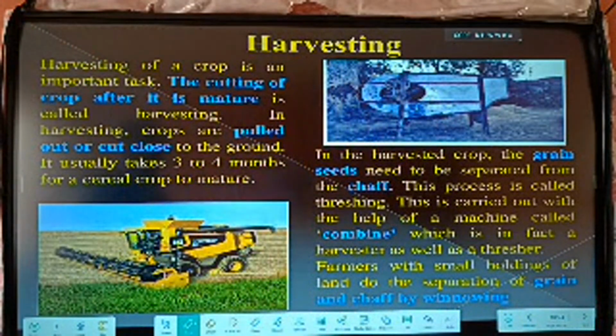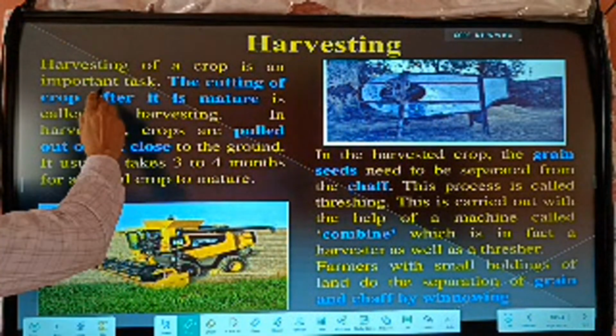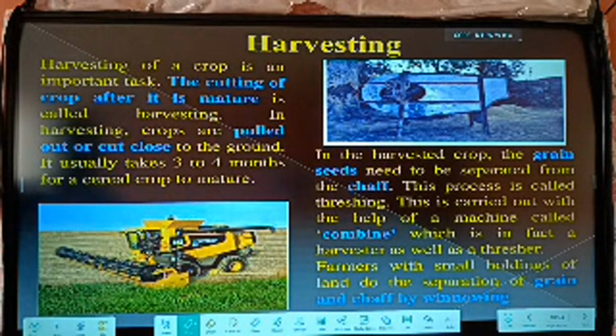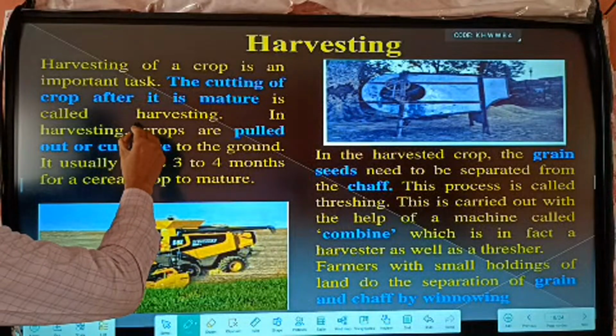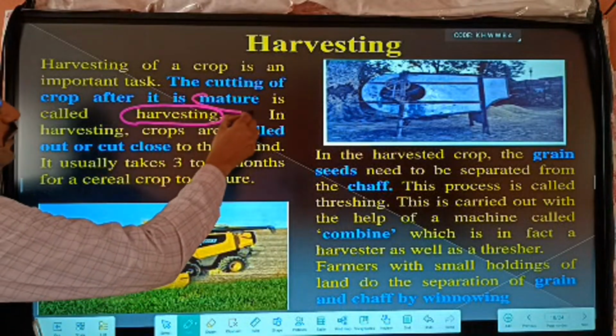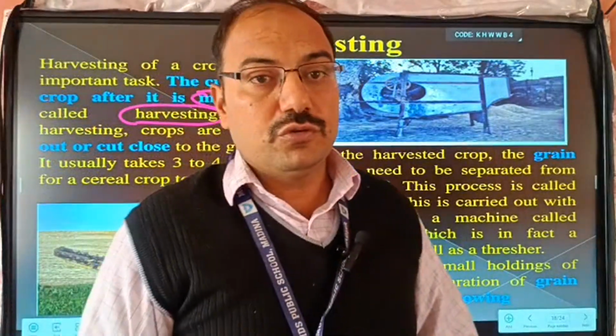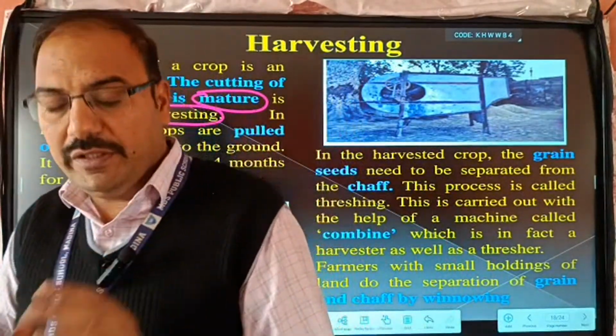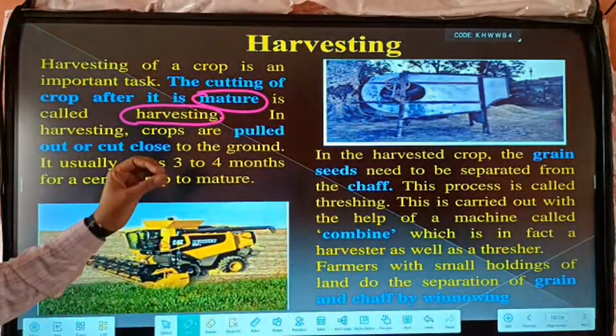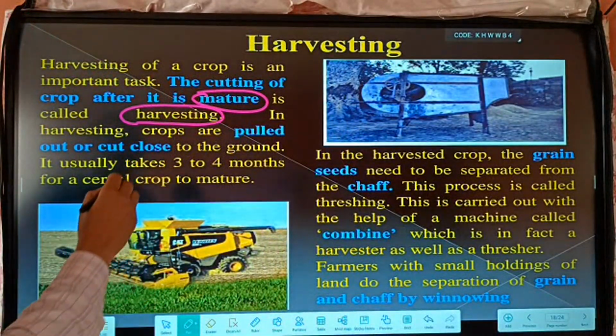Next, what is harvesting? Harvesting of a crop is an important task. The cutting of a crop after it is mature is called harvesting. What is important here? Mature means when the crop has completely grown. After it has completely grown, we cut it.